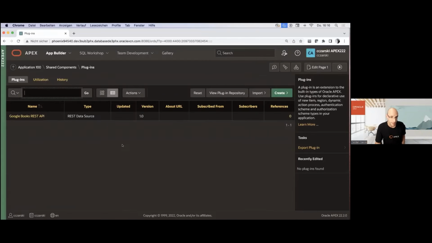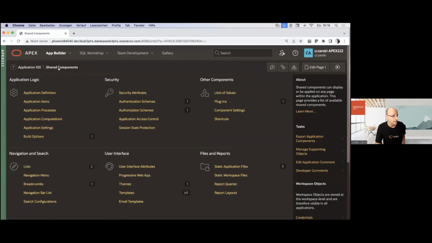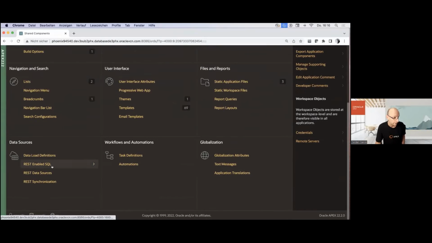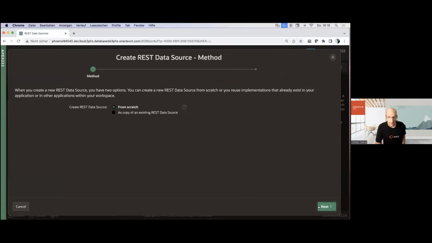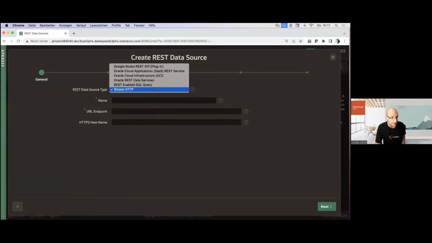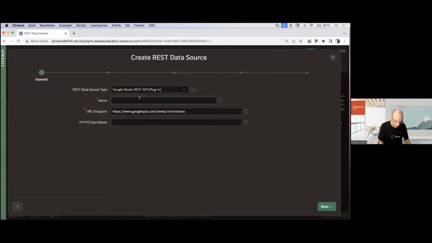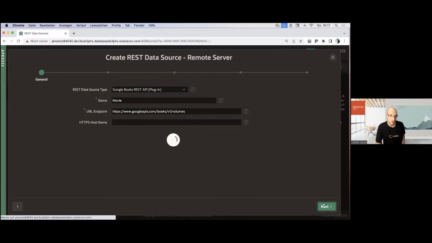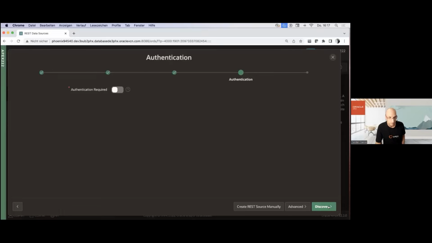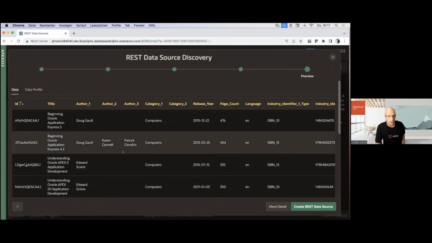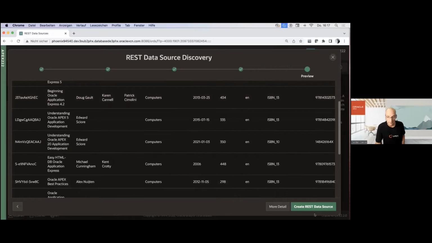Okay, so we have the plugin. Let me then quickly create a new REST data source. So now I create a new one. And now I don't use the built-in types. I have a new one here. That's my plugin. And the plugin also can propose an endpoint URL. It's nice, right? This is also good, right? Google Books doesn't require authentication, and this already comes from my plugin, right?